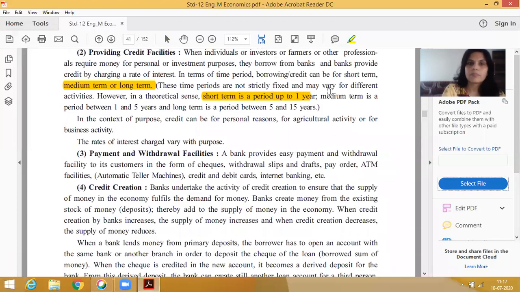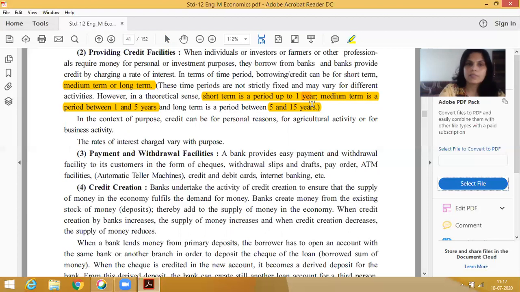Second one is the medium term. Medium term, that means what? Between 1 to 5 years. Up to 1 year is included in the short term. Second one, 1 to 5 years, that is medium term. And last one is long term. In this long term, the time period should be 5 years to 15 years.